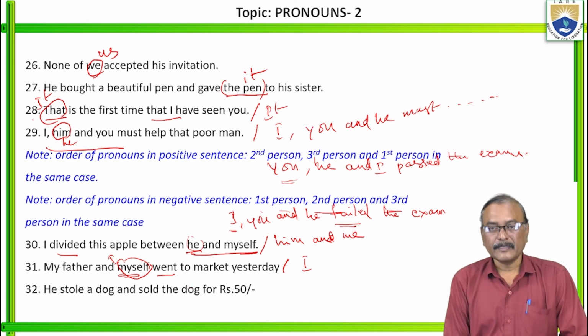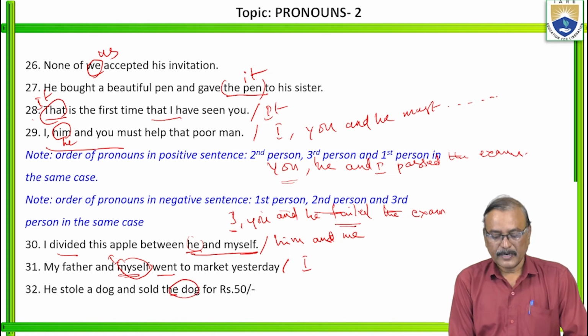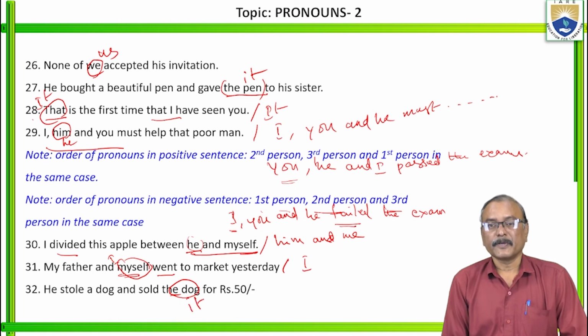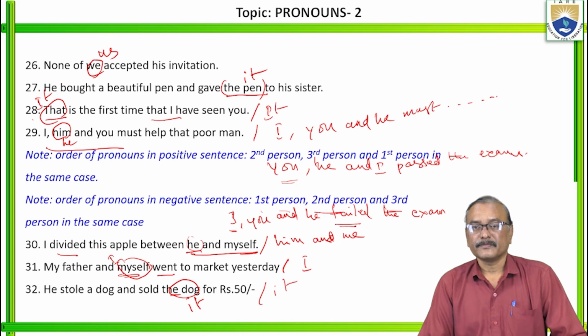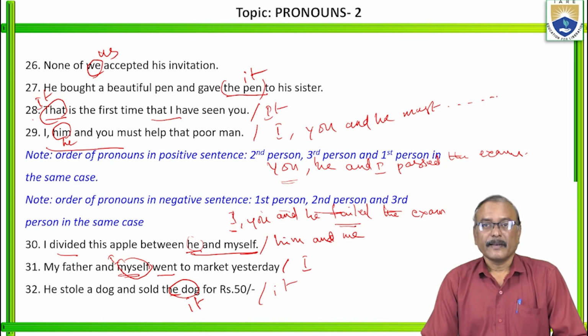He stole a dog and sold the dog for ₹50. Here, don't repeat the noun in this place. Use a pronoun. He stole a dog and sold it for ₹50. Okay? Next one.